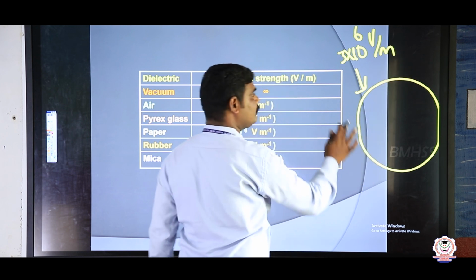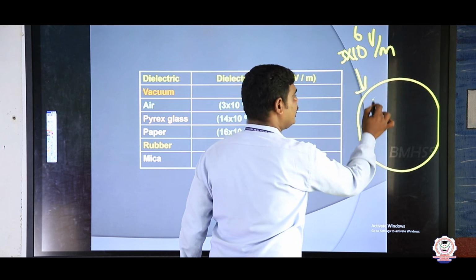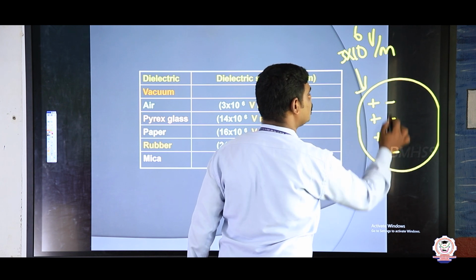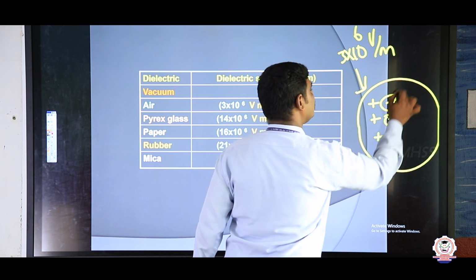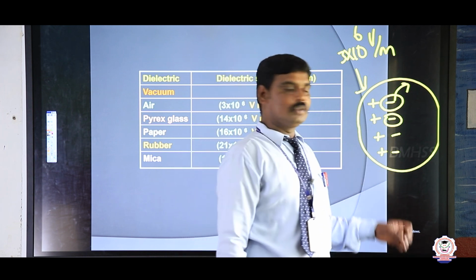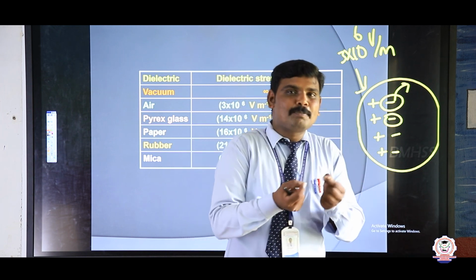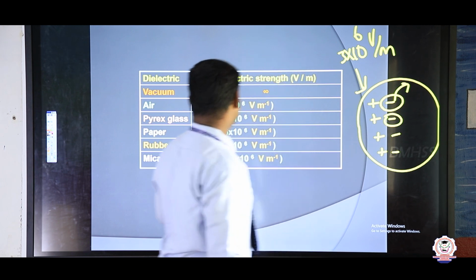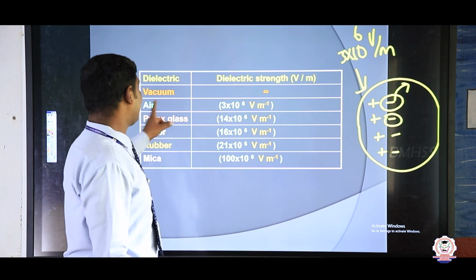At that time the air is converted into positive charge and negative charge. These electrons are responsible for conducting electricity. At that time one small spark is produced in air. So that is called dielectric strength for air.